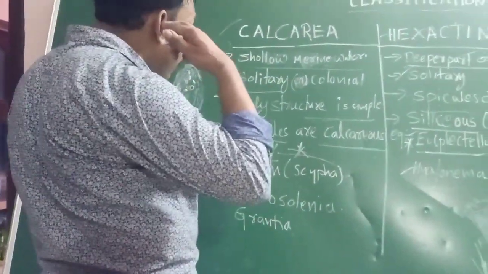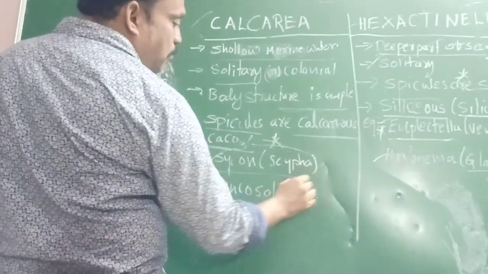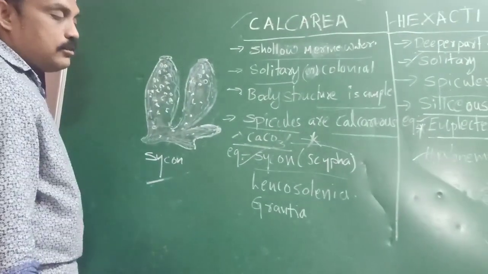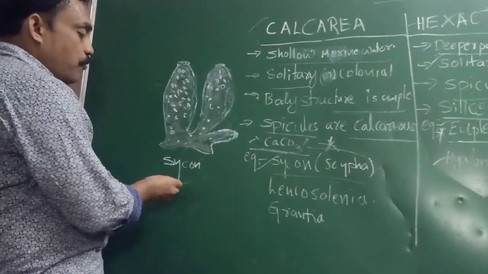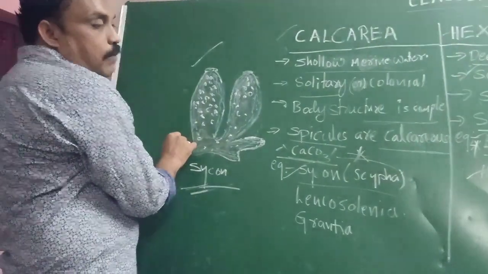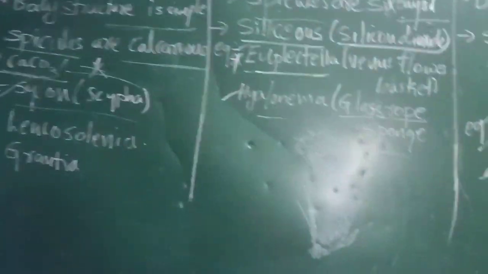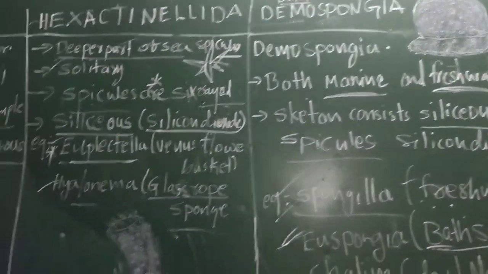These are simple poriferans. Sycon, other name is Scypha. Leucosolenia also, Grantia also. Try to observe the diagram of Sycon. And that is Hexactinellida, that is Euspongia. Take down the notes.